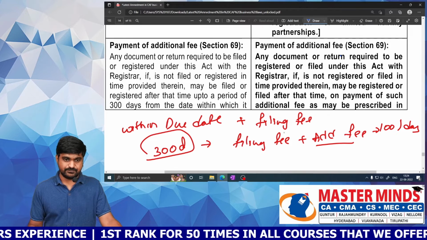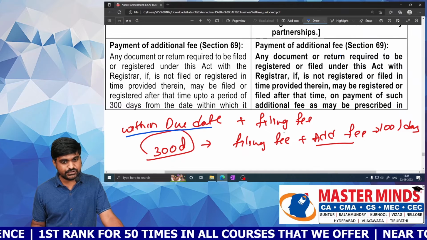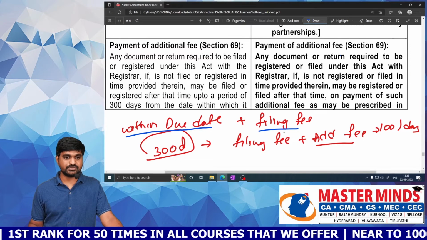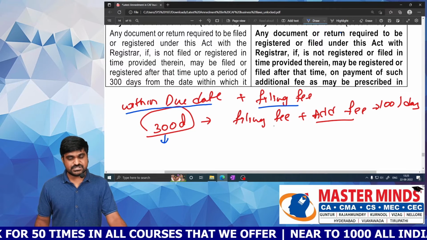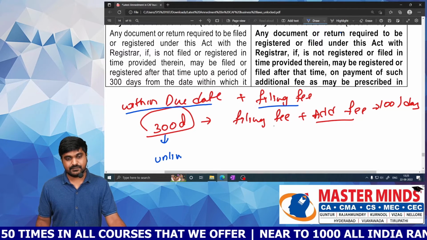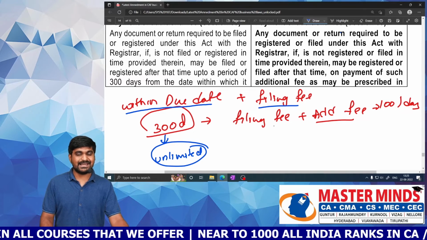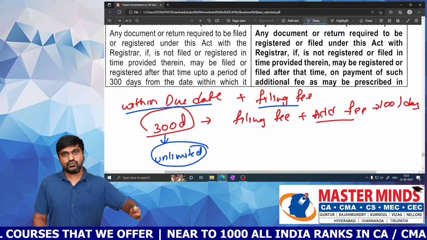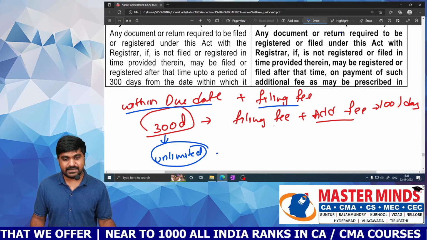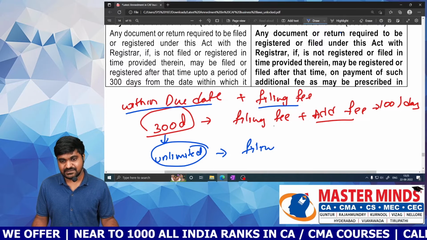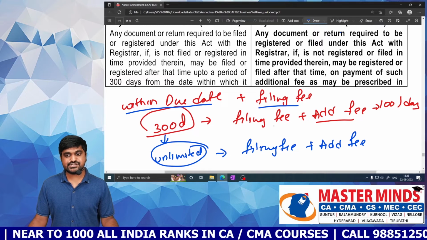Now what is the update? Now also, if you want to file any document, you must file within due date only by paying filing fee. There is no doubt. But now there is extra time limit which is unlimited. Now the 300 days time limit is not applicable. Unlimited time limit is given. If you want to file any document in delay, you can file at any time by paying filing fee as well as additional fee.